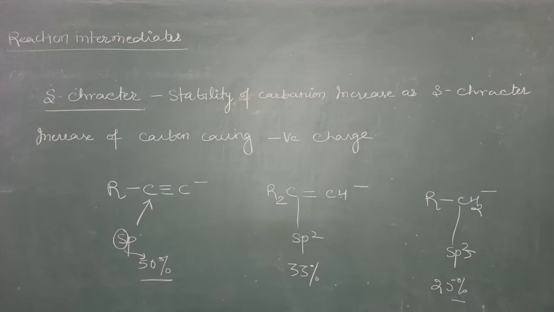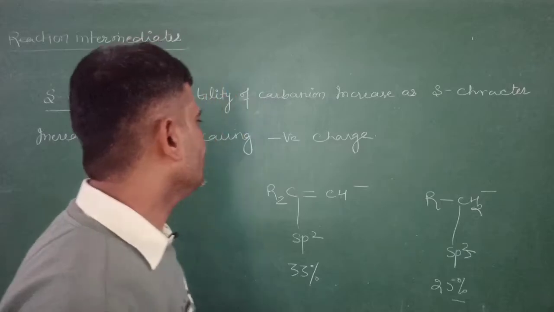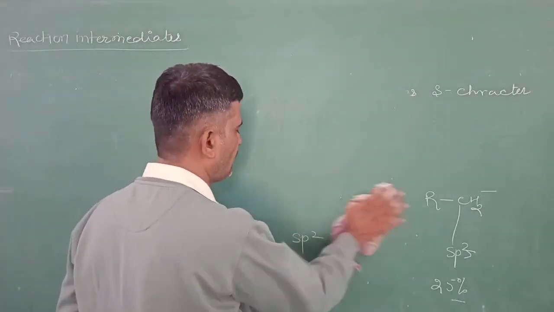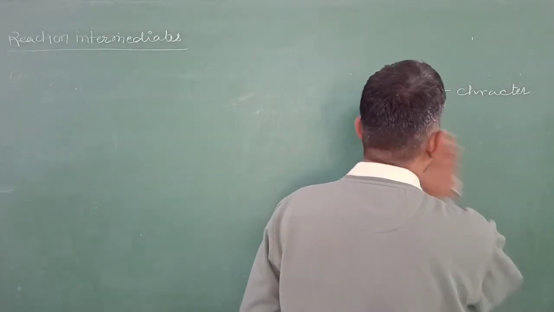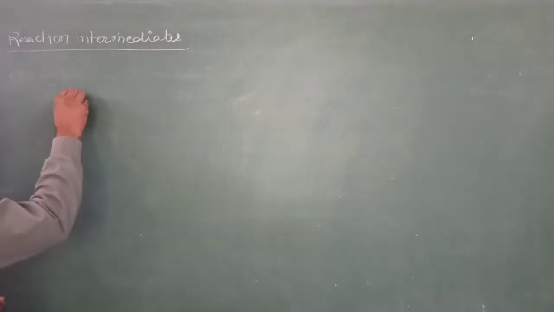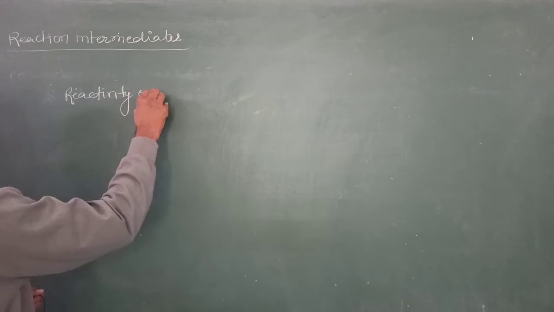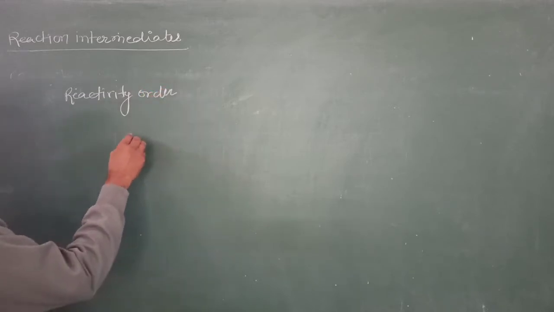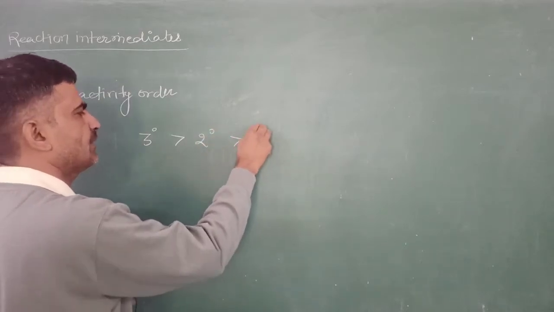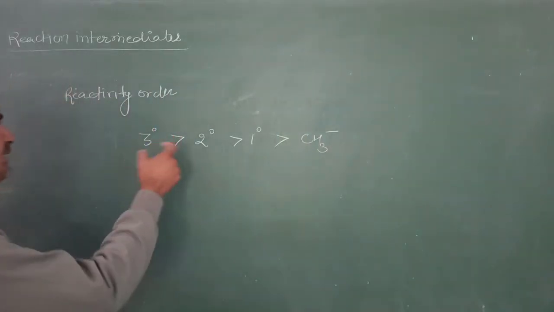After this we will study the reactivity order of the carbanion. Reactivity order is the reverse of stability order. The tertiary carbanion is more reactive than secondary, then primary, and then methyl carbanion. Why is this the reactivity order?